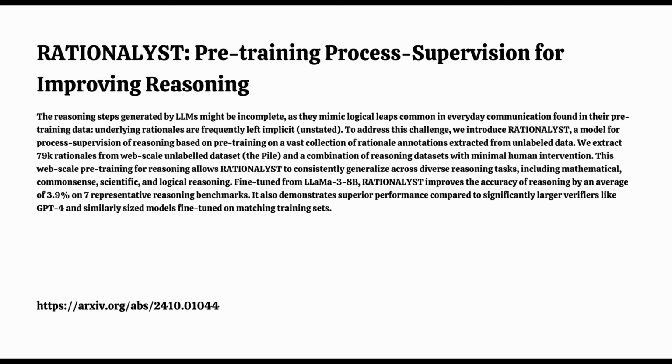Remember how we were talking about how rationalist analyzes these massive data sets to learn logical connections? Well, it turns out it's not just good at finding the connections. It's also surprisingly good at explaining them, even when it comes to super complex stuff like advanced math problems. Wait, so you're telling me an AI could potentially explain rocket science equations in a way that wouldn't make my head explode? You got it. And in a way that even you, with your self-proclaimed algebra struggles, could understand.